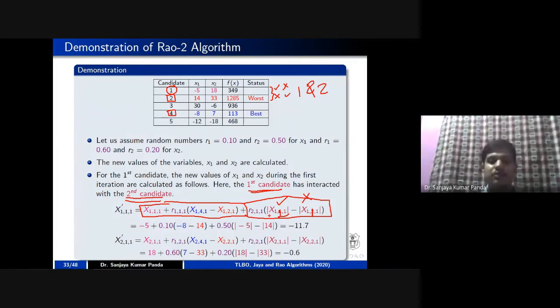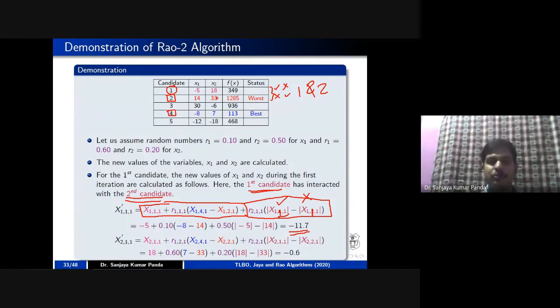Whichever is best, you will take as the first one, and whichever is worst, you have to take as the second one. That's why in this case, the best one is -5, so I am taking -5 here, and the bad one, that is the worst one, is 14, so I am taking 14 here. So I am getting the value as -11.7. Similarly, for the second variable, what do I have to take? 18 plus a random number times the difference between 7 and 33, that is 7 minus 33, plus a random number.